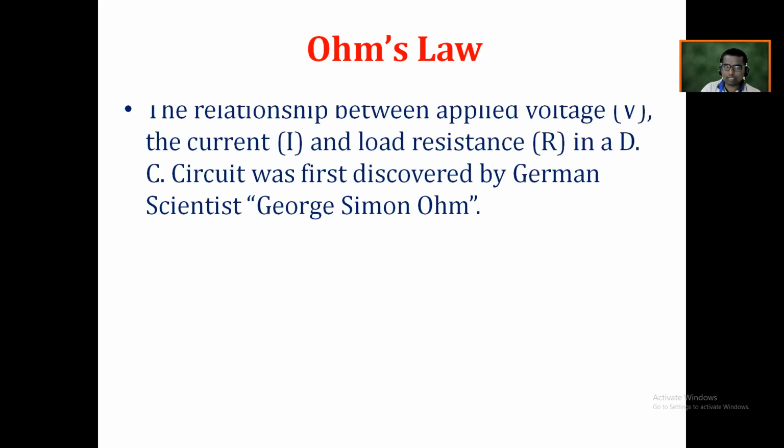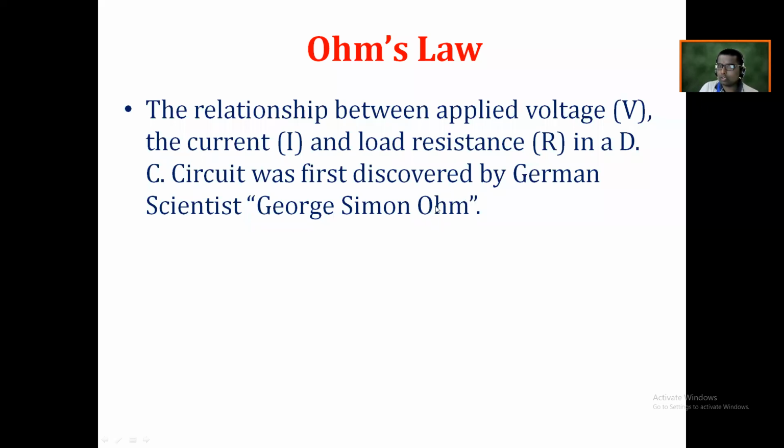Okay, so see that the relationship between the applied voltage V, current I, and load resistance R in a DC circuit was first discovered by the German scientist Georg Simon Ohm. This is the name of a scientist, a German scientist, and this relationship is known by his name.